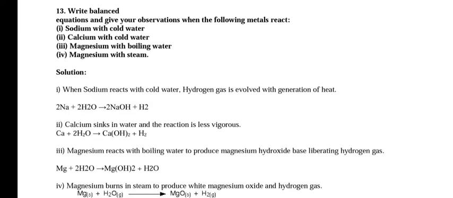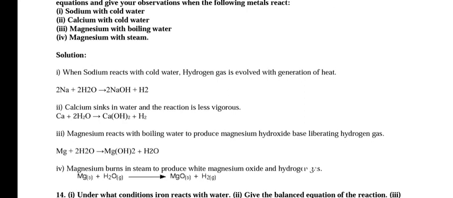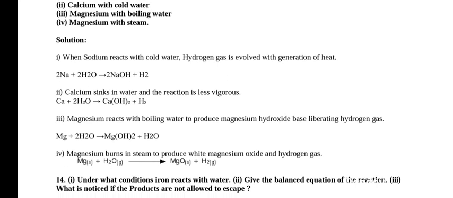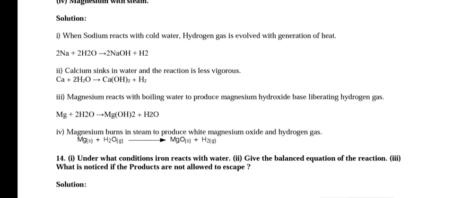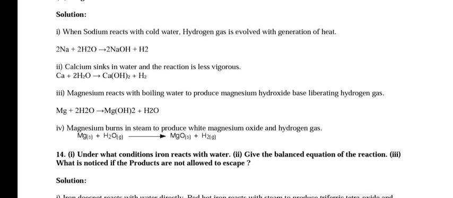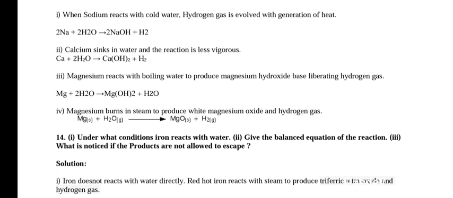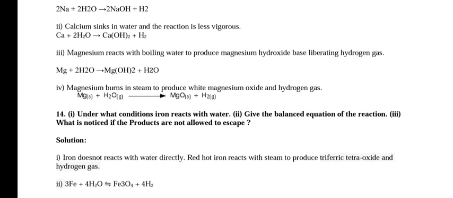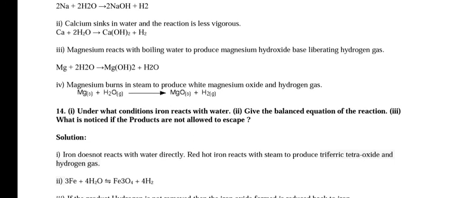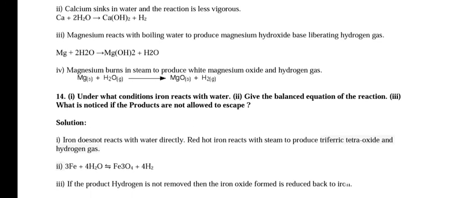Question number 13. Write balanced equation and give your observation when the following metals react. Sodium with cold water: hydrogen gas is evolved with generation of heat. Calcium sinks in water and the reaction is less vigorous. Magnesium reacts with boiling water to produce magnesium hydroxide base, liberating hydrogen gas. Magnesium burns in steam to produce white magnesium oxide and hydrogen gas.